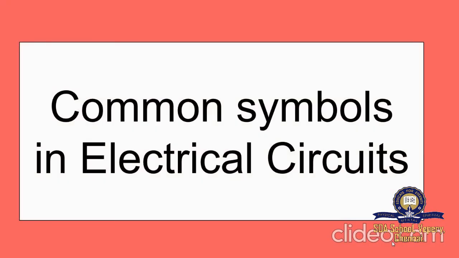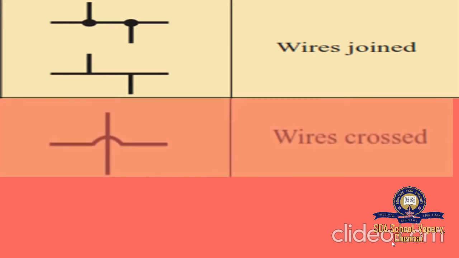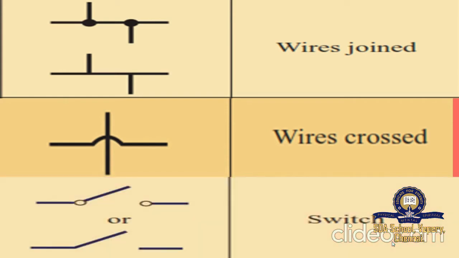So let us see common symbols in electrical circuits now. The first one, this symbol, just denotes that the wires are joined. The wire connections in the circuit are joined. And the next one, this symbol represents that the wires are crossed, so there should be no connection between the wires. And this symbol shows a switch being on or off. This symbol just denotes whether the switch is on or off.